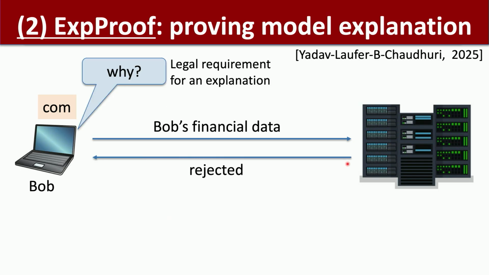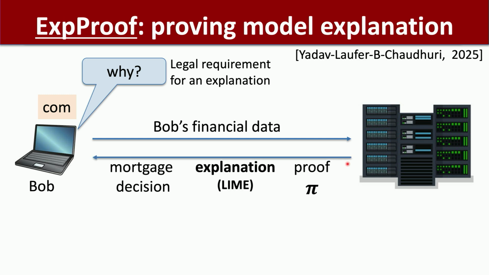But we didn't stop there. The next thing that happens is when the model rejects your application, there's often a legal requirement to provide an explanation. Why was my application rejected? So the question is, how do we provide these explanations for why my loan application was rejected? The way we would like to do that is we send the decision back, we send the explanation back, and we send back a proof that the explanation was computed correctly.